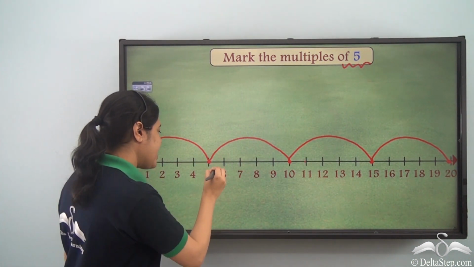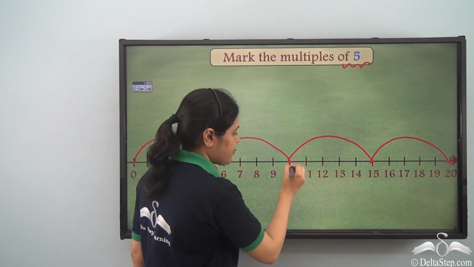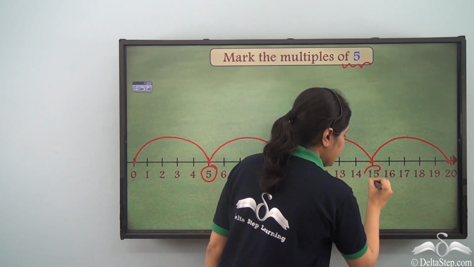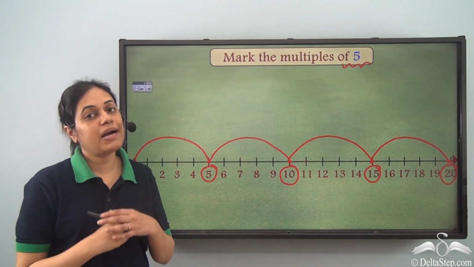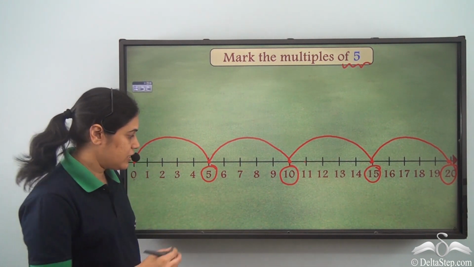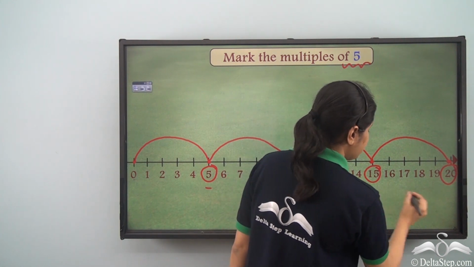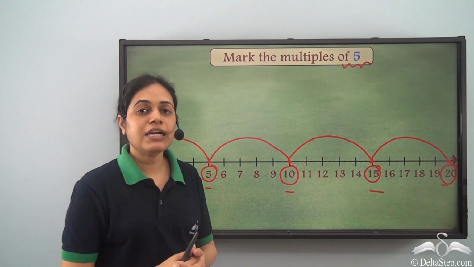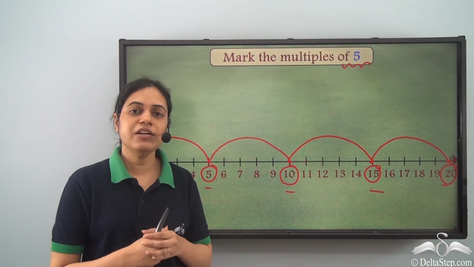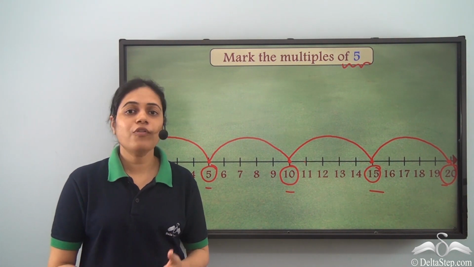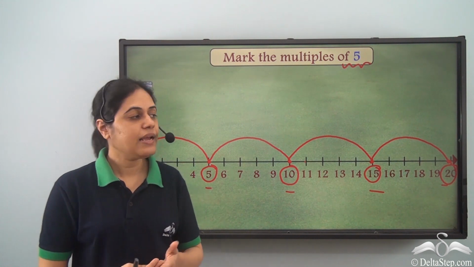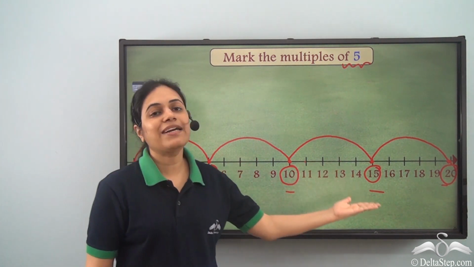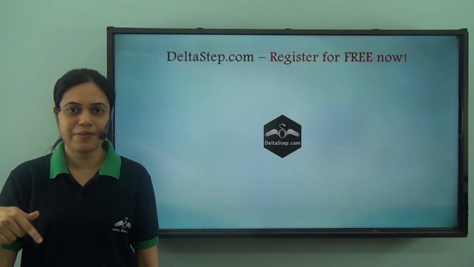So this is how I get the multiples of 5: 5, 10, 15 and 20. These are the 4 multiples of 5 till 20. So this is how you can find the multiples of any number on a number line by moving that many steps ahead.